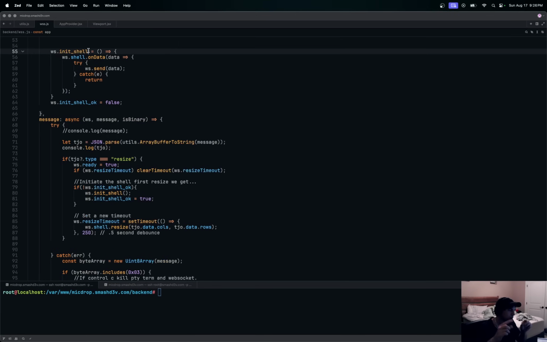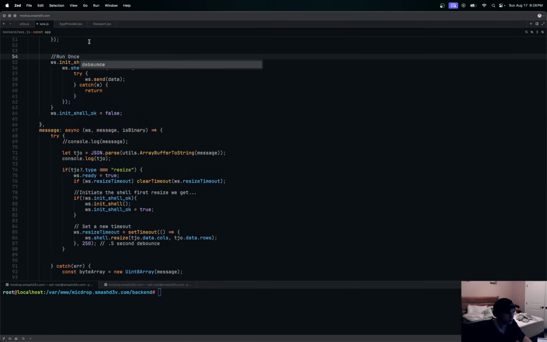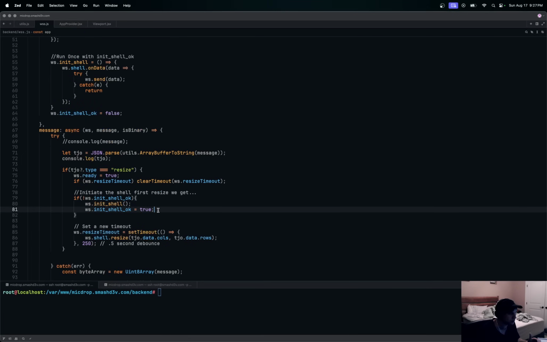So with our first initial resize, run this function right here, but don't do it again. Just resize the terminal. Don't rerun this basically. So run once with this. Okay. So you'll see we run that command once up there. And then we say ws init shell okay true.